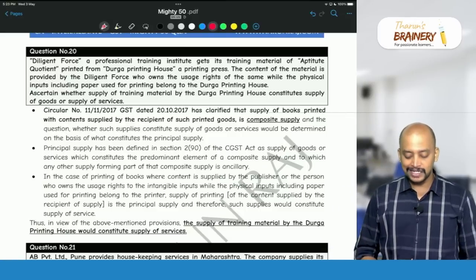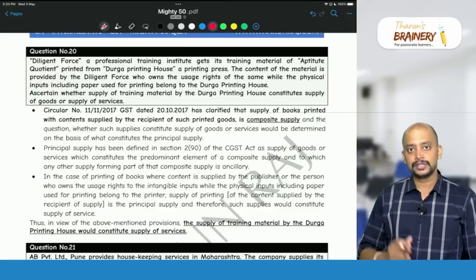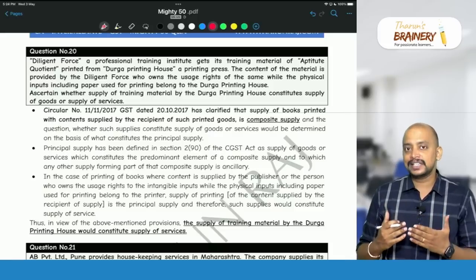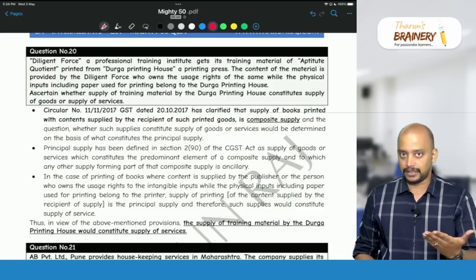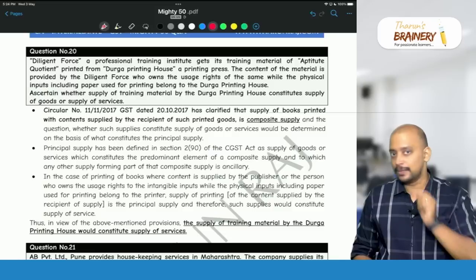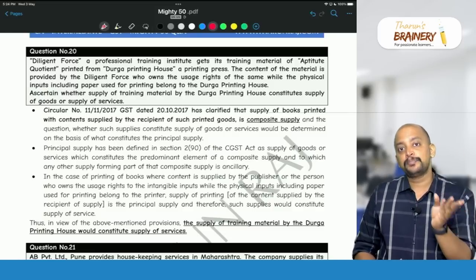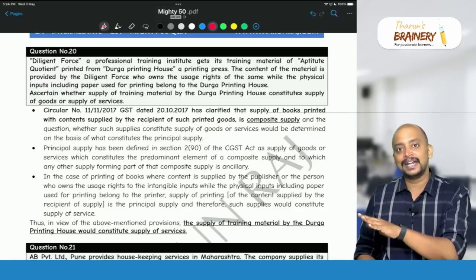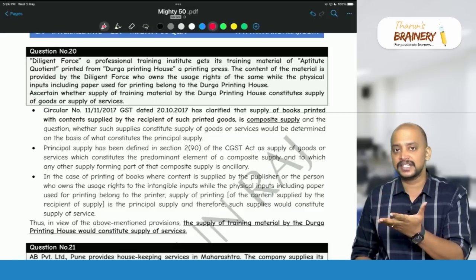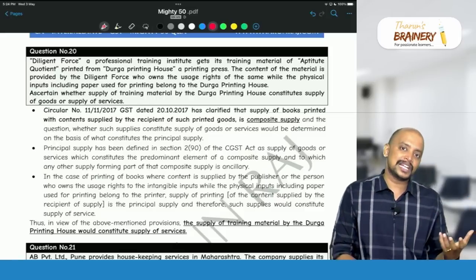So now here this Durga printing house, whenever they give the printing work, in the printing work there are two elements. What are the two elements? Goods element is paper, and the printing and the other binding element will be coming under services. So now there is goods element and service element.